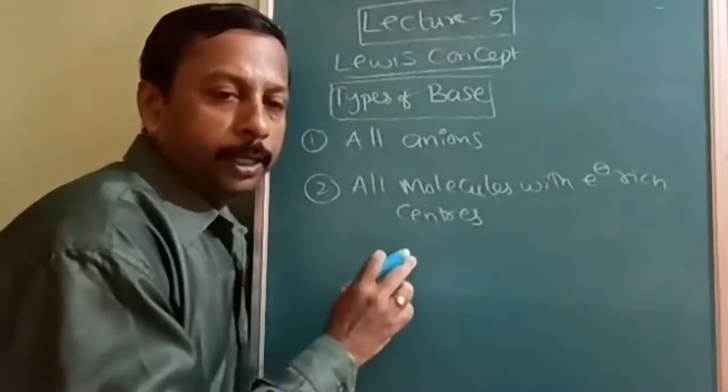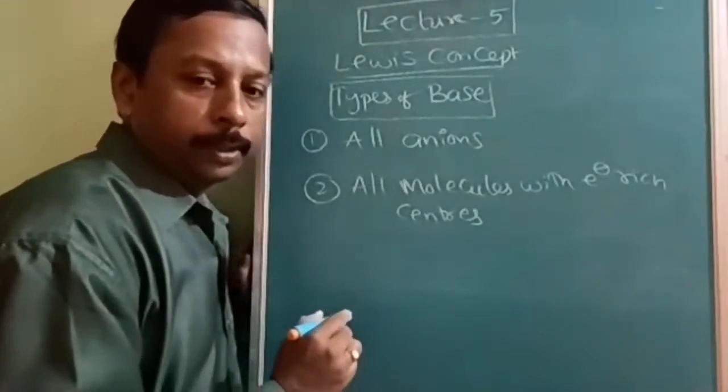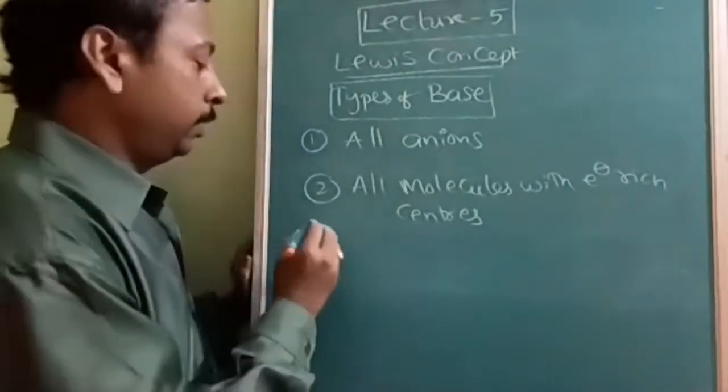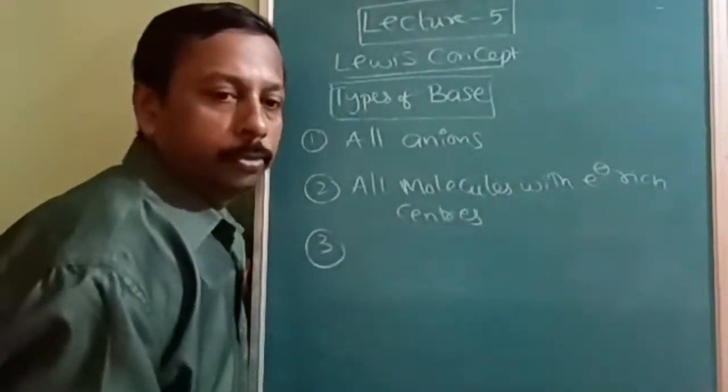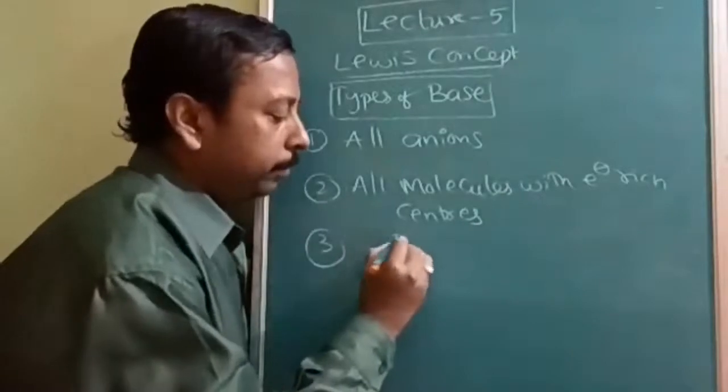Next one is molecules with electron rich center. Is it understood? Then pi bond.